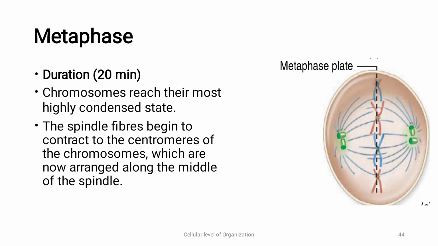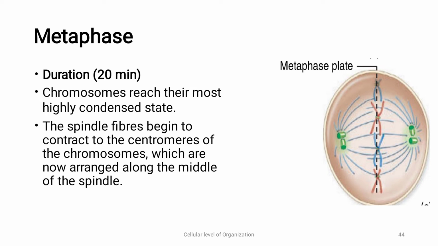Now next we have metaphase. Metaphase usually takes 20 minutes. So what happens in metaphase? In this phase, the chromosomes are distributed across the metaphase plate. Can you see this metaphase plate? See how the chromosomes are aligned at the equator. Chromatin reaches its most highly condensed state.